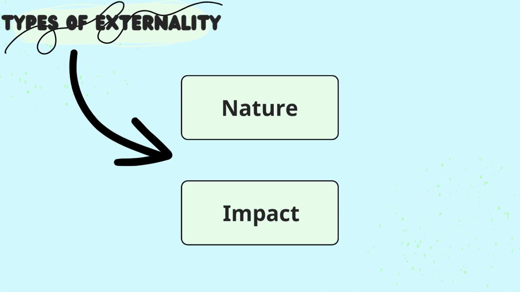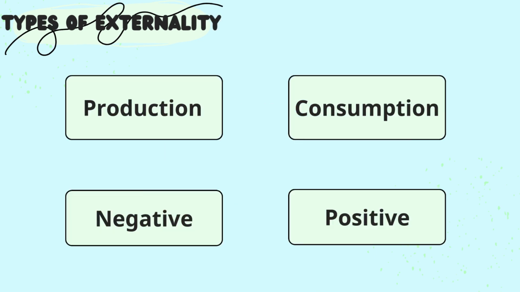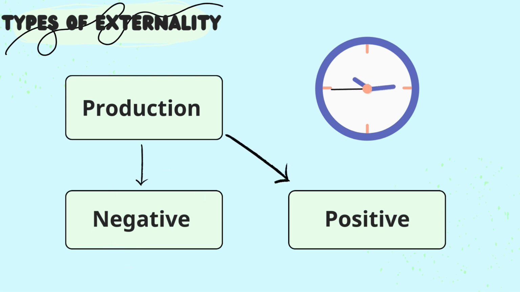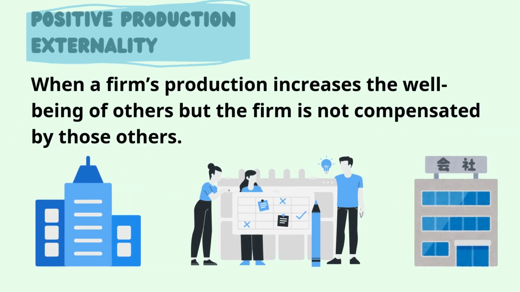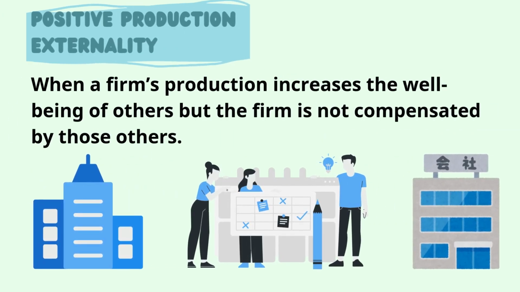Externalities can be classified in two ways: by their nature, production and consumption, or by their impact, positive and negative. Due to time constraints, we will just focus on production externalities, specifically negative and positive externalities that arise from the production process. A positive production externality is when a firm's production increases the well-being of others, but the firm is not compensated by those others.